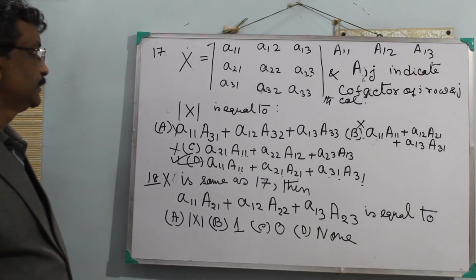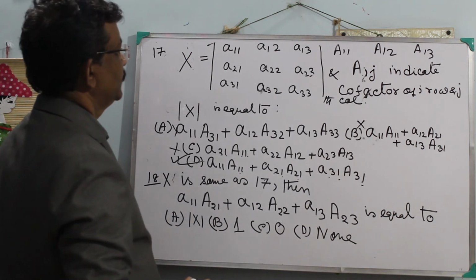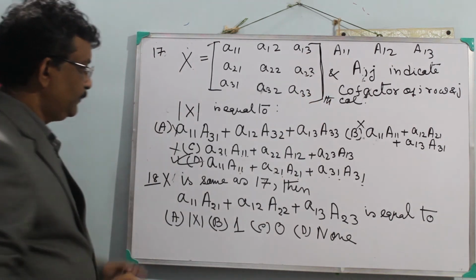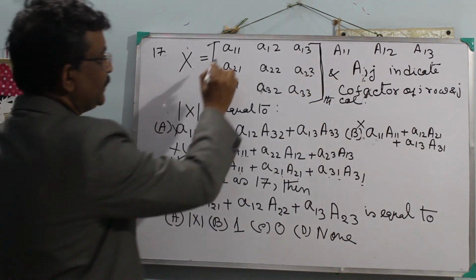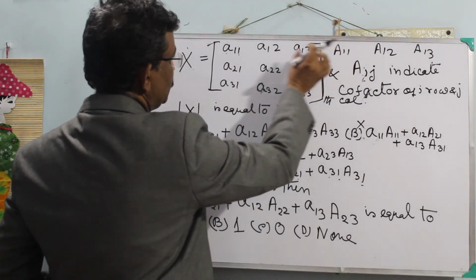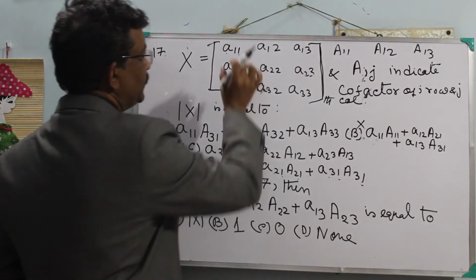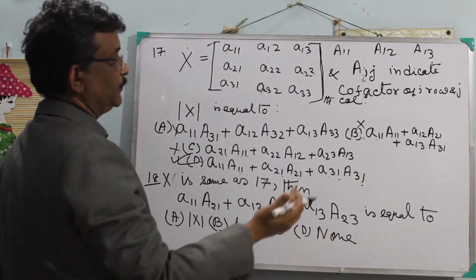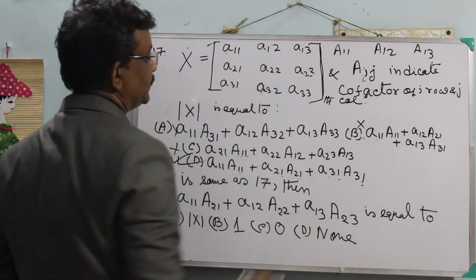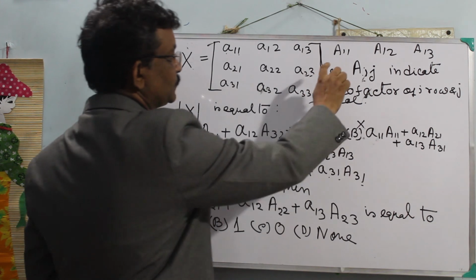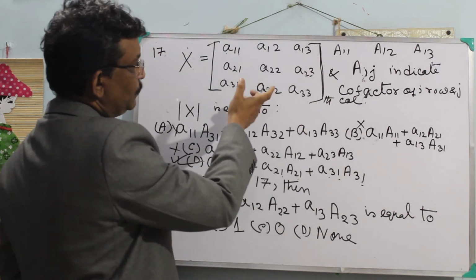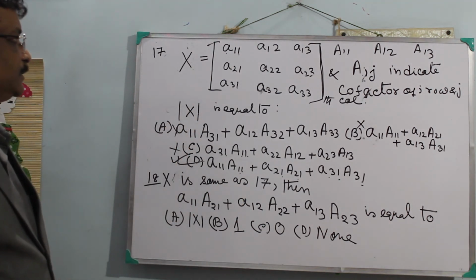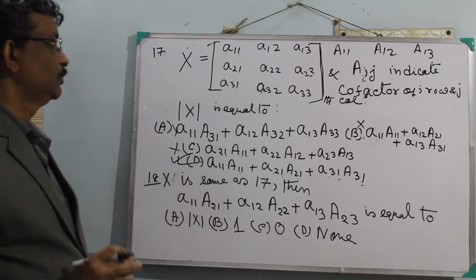So last, if I multiply each element with the cofactors of a different row, if I take the first row, then the cofactors of the second row or third row, any one, if multiplied, then det of X will be 0.